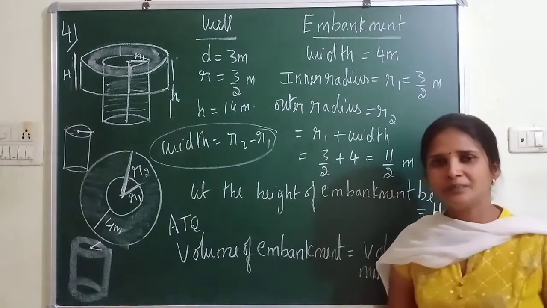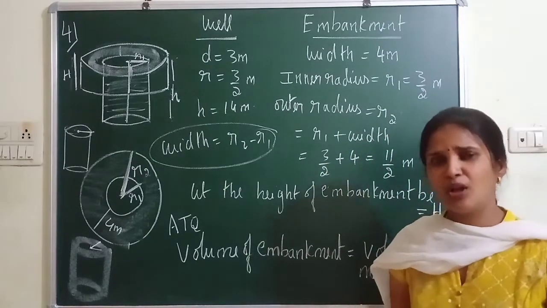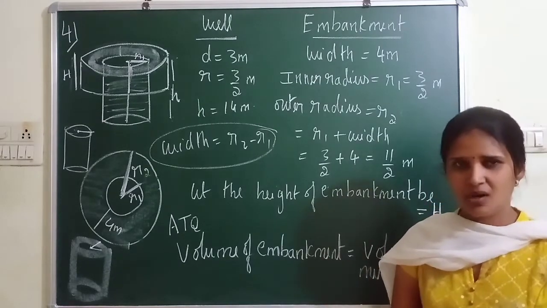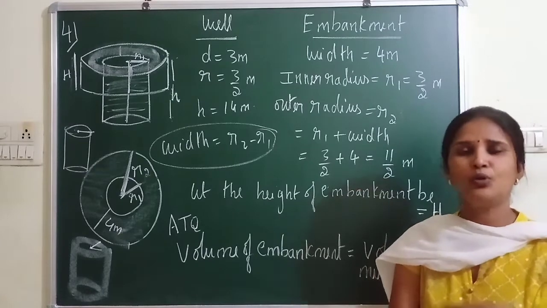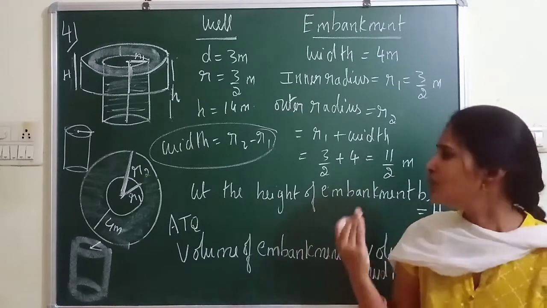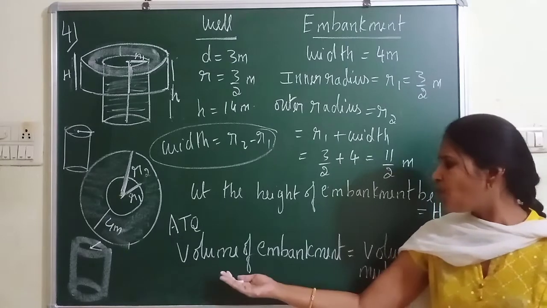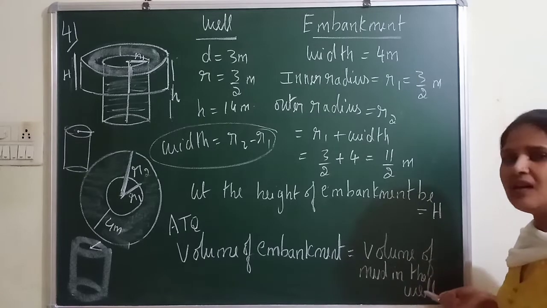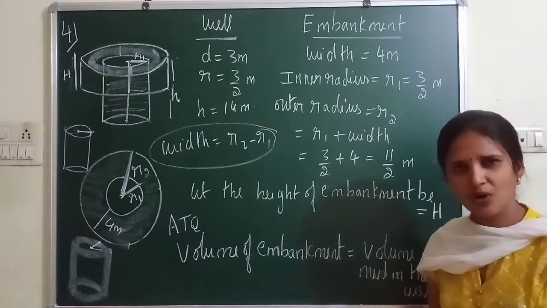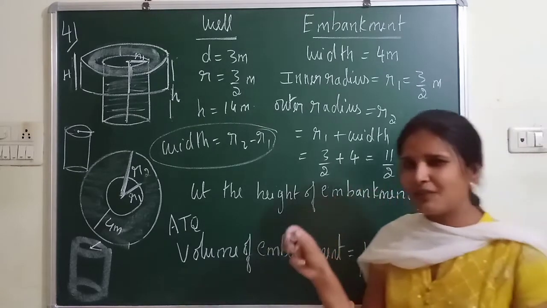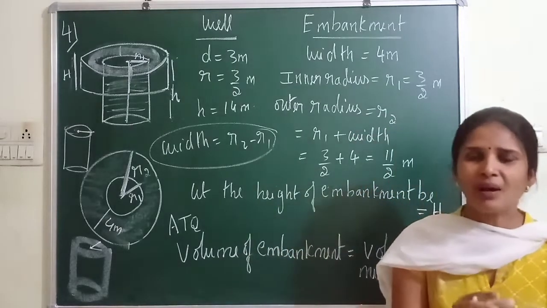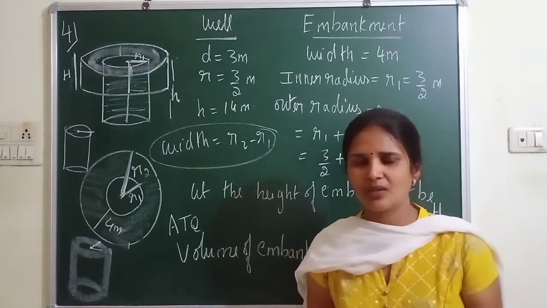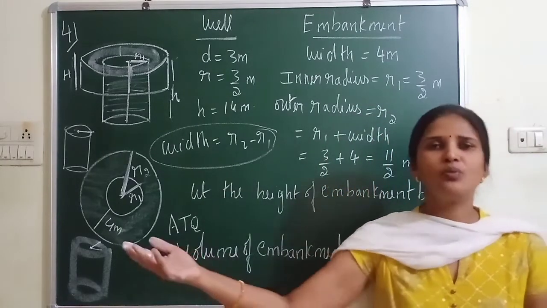Now I have to equate. What do I have to equate, volume or area? Volume. So how to equate? Because you have used the mud from the well to make an embankment around the well, naturally I can tell the volume of the embankment will be equal to the volume of mud in the well. I hope everyone is following. It is a little tough here, because in the previous question the mud in the well was completely removed and put aside to make a platform. So it was a very easy concept, because the volume of cylinder equals the volume of cuboid.